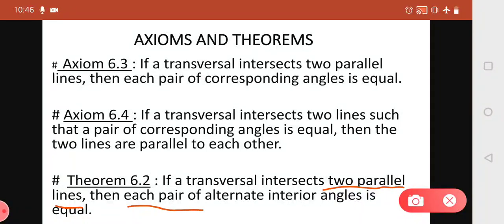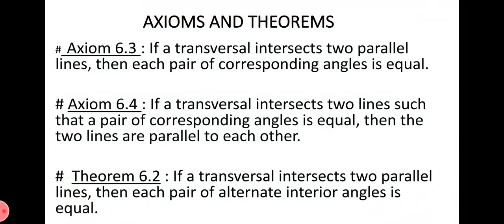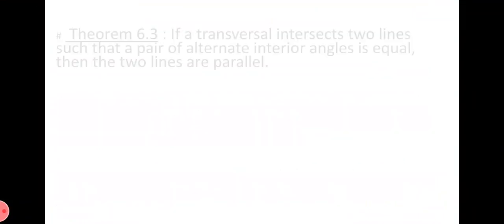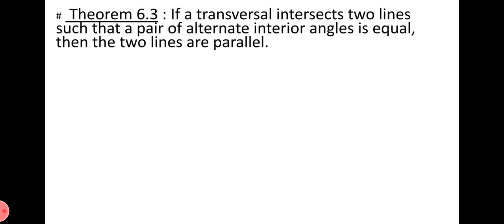There are two pairs of alternate interior angles. So if the transversal is intersecting two parallel lines, then compulsorily both pairs of alternate interior angles will be equal. Next is the converse of theorem 6.2, that is theorem 6.3. It is given that if a transversal intersects two lines such that a pair of alternate interior angles is equal, then the two lines are parallel.